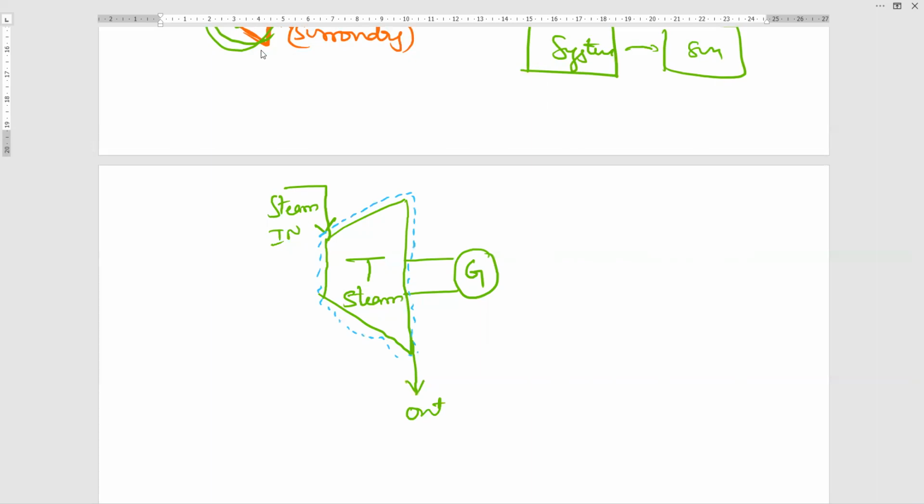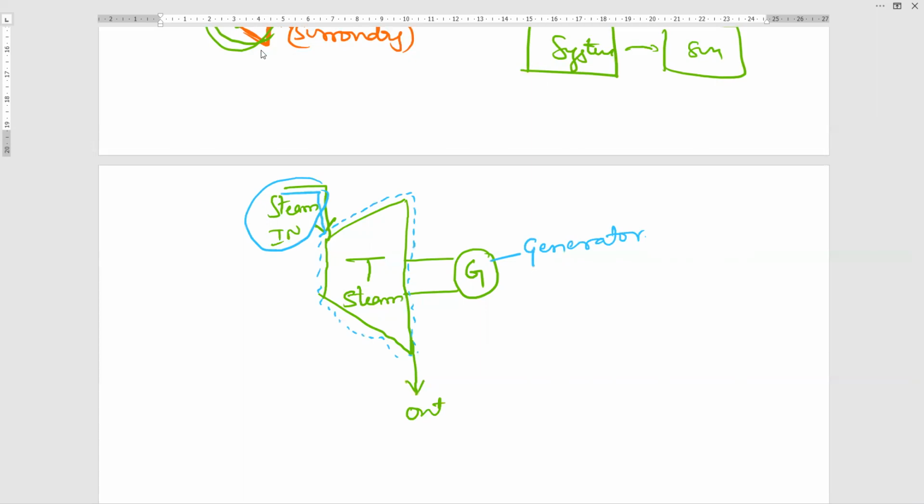Stream, sir. Okay. What is G? You can think about what? Stream surrounding. Generator. Stream is the surrounding. Yes, generator is a surrounding. Steam is a working fluid. It is not considered as a surrounding. It is a working fluid. It is not a component. It is not a space. The pipe may be surrounding.